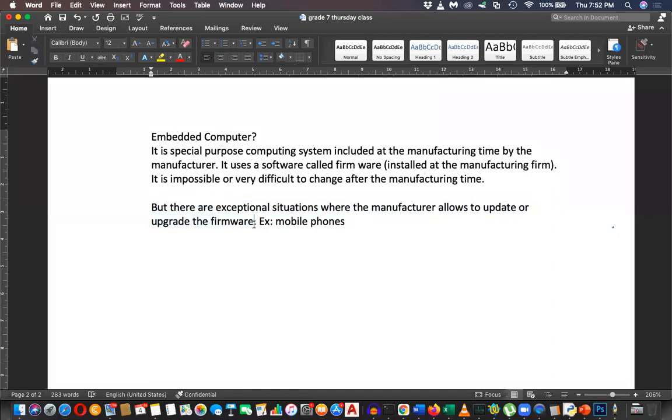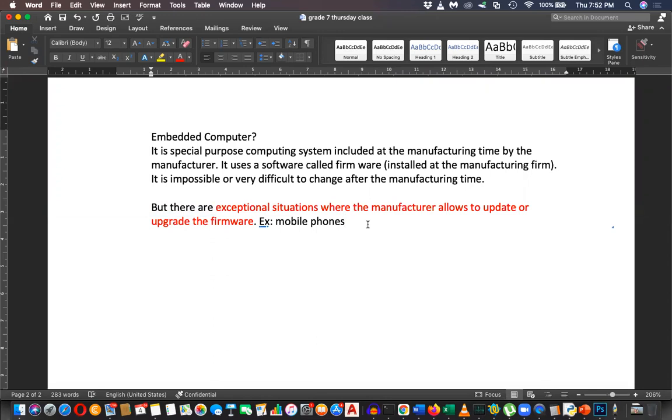Mobile phones allow it, but think about a flight, it is basically critical. It depends on the manufacturer. Earlier it was not allowed, but in future maybe with some controls they will allow upgrades.